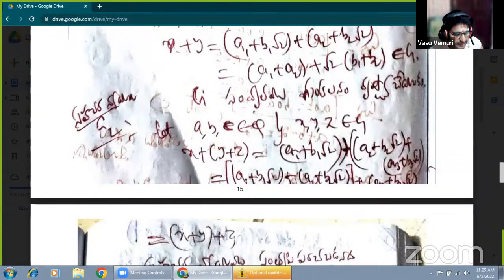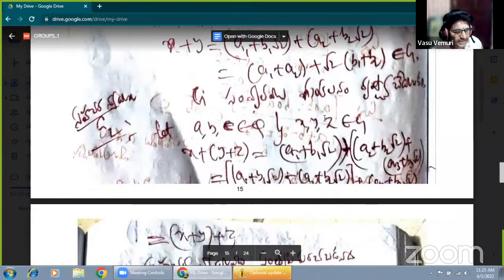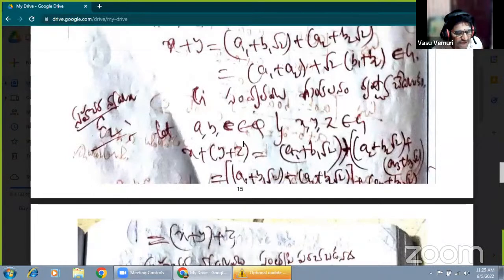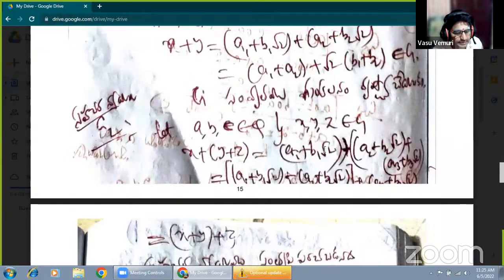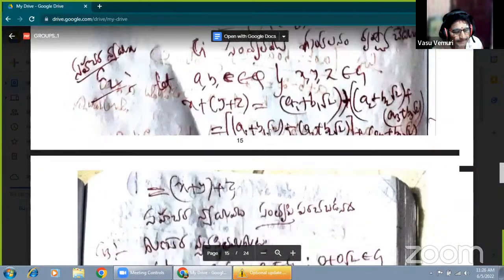X equals A1 plus B1 root 2, Y equals A2 plus B2 root 2, Z equals A3 plus B3 root 2. What is the associative law? X plus (Y plus Z): this is X plus (Y plus Z). Now this is (A1 plus B1 root 2) plus [(A2 plus A3) plus root 2 (B2 plus B3)].